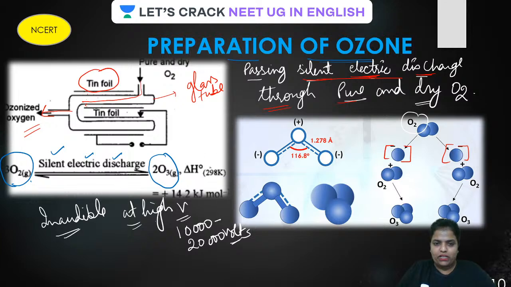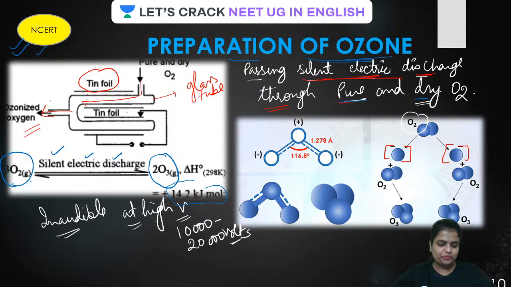So, guys, it is all clear. And this is the energy over here. So, this is how ozone is produced by silent electric discharge. Remember, it has to be pure and it has to be dry because electricity is there, therefore it has to be dry. And remember, this is very, very important from NCERT point of view, like how it is produced. All clear now.